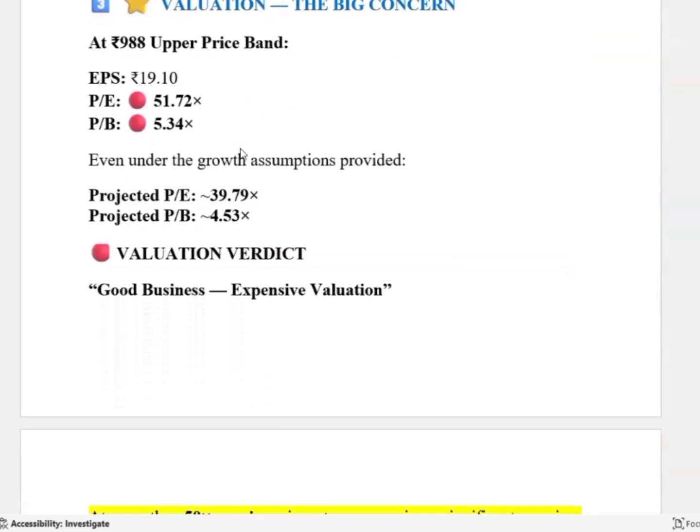So coming to valuation, the big concern is the 988 rupees upper price band. Number one, the company is a defaulting company. So on what basis have they fixed the price at 988? Of course, we don't have a system of categorizing companies into healthy, unhealthy, defaulting, or negative net worth. That is the reason SEBI has been allowing all companies to access public issues. Company management, as they want a good amount by selling their existing shares, have fixed 988. But are you there to invest? Are you there to subscribe at 988 rupees?